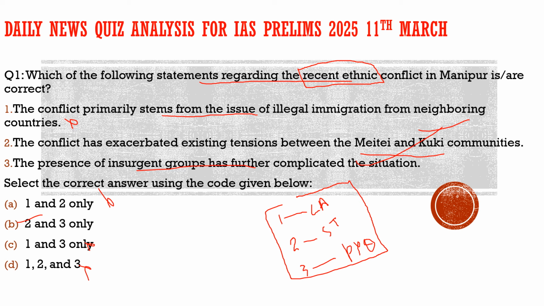So let's see what are the issues to be conquered by the government in this phase. First we have to realize the situation in Manipur. For example, which community lies in the hills? The Kukis lie in the hills, and in the valley it is the Meitei. So what is the situation here? Anything coming from the hills to the valleys is blocked by the Meitei, and anything going from the valleys to the hills is blocked by the Kukis.